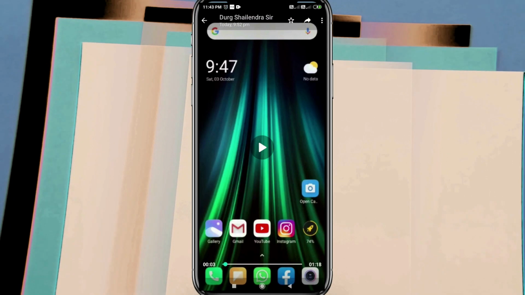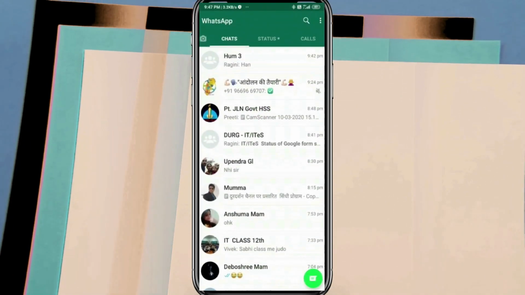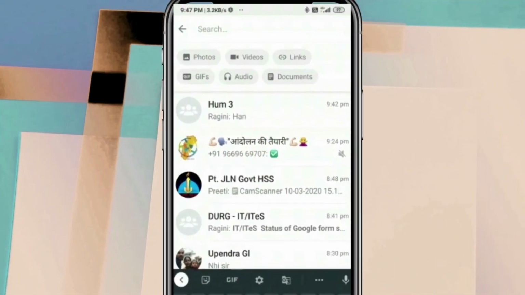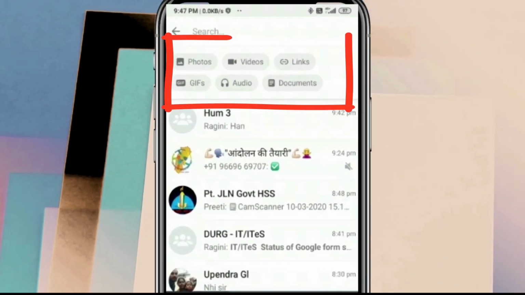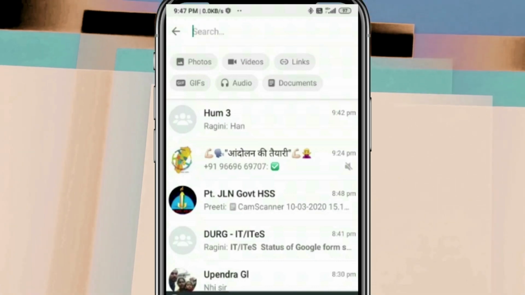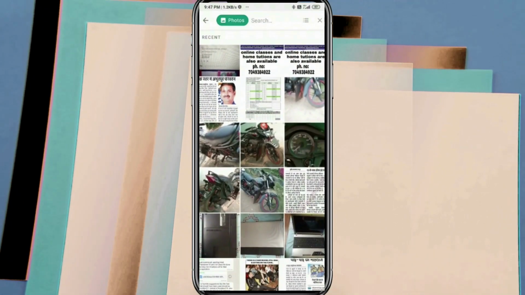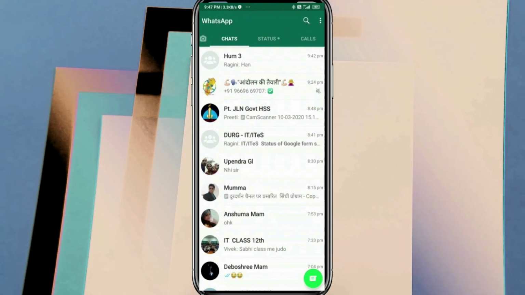The newest feature that WhatsApp has launched is the search option. Initially we had only the name search option, but now we have 6 other things: photos, videos, links, GIFs, audio and documents. Let us see them individually. When I click on photos, all the photos available in my gallery will be displayed. I can search on the basis of pictures.